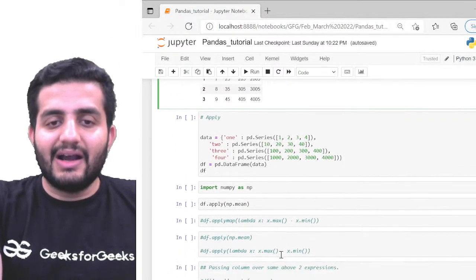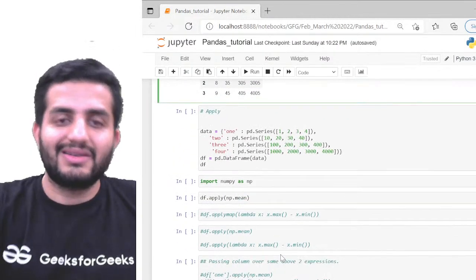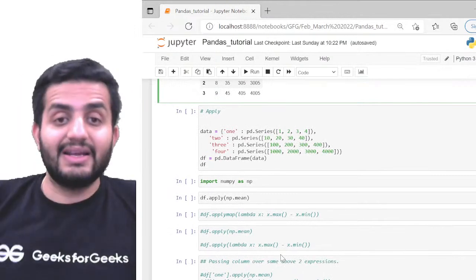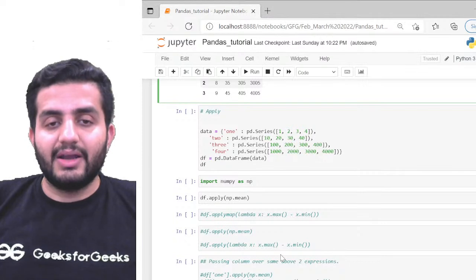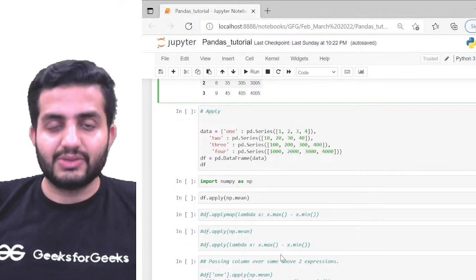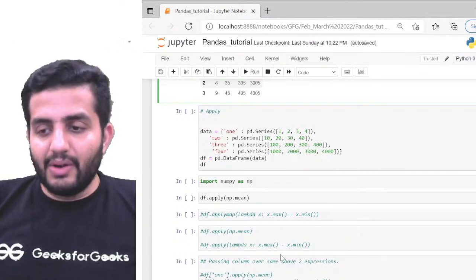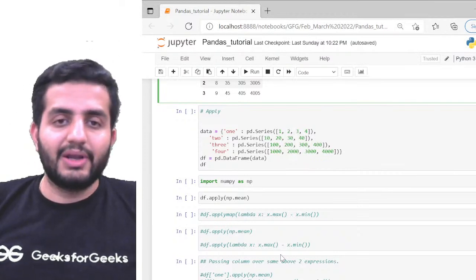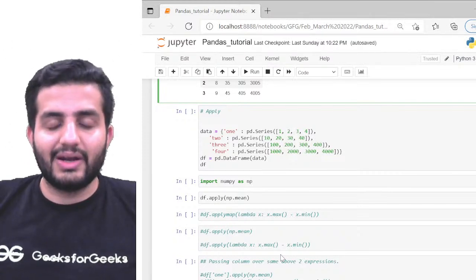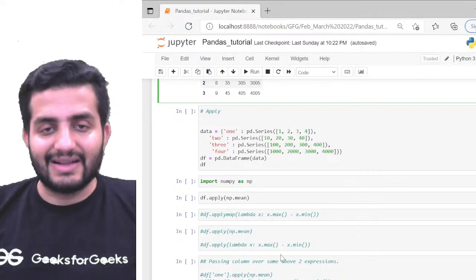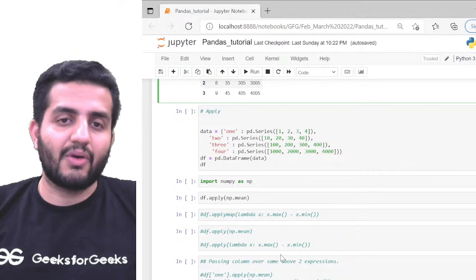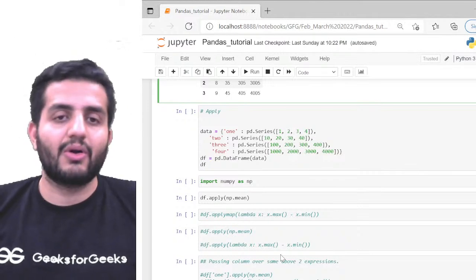The second is the apply operation. What does apply do? As I said, apply is more of an application on top of my individual rows or columns. Now I want to do some manipulation on top of the entire row or entire column. I don't want to perform on the entire data set, but on one or the other column or row. So a row wise operation or a column wise operation.